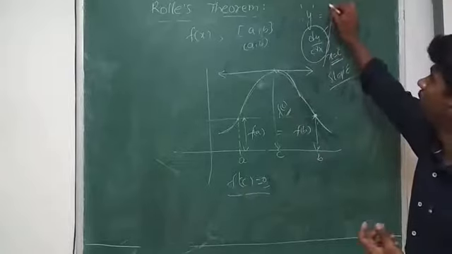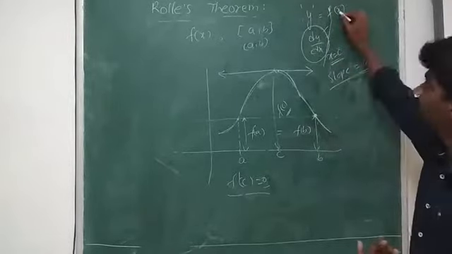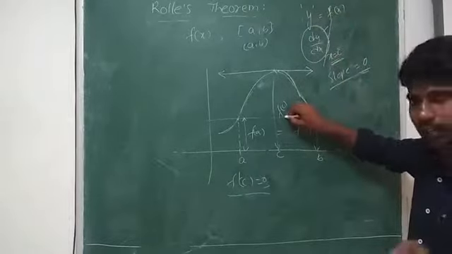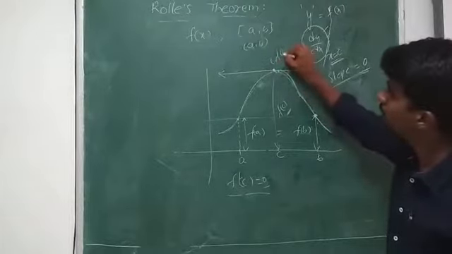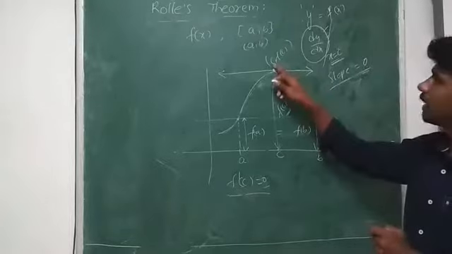Y is equal to f of x. If I substitute the x value as c, I get f of c as y. So I got the y coordinate as f of c. So what is the point? Nothing but c comma f of c. So the tangent always passes through c comma f of c.